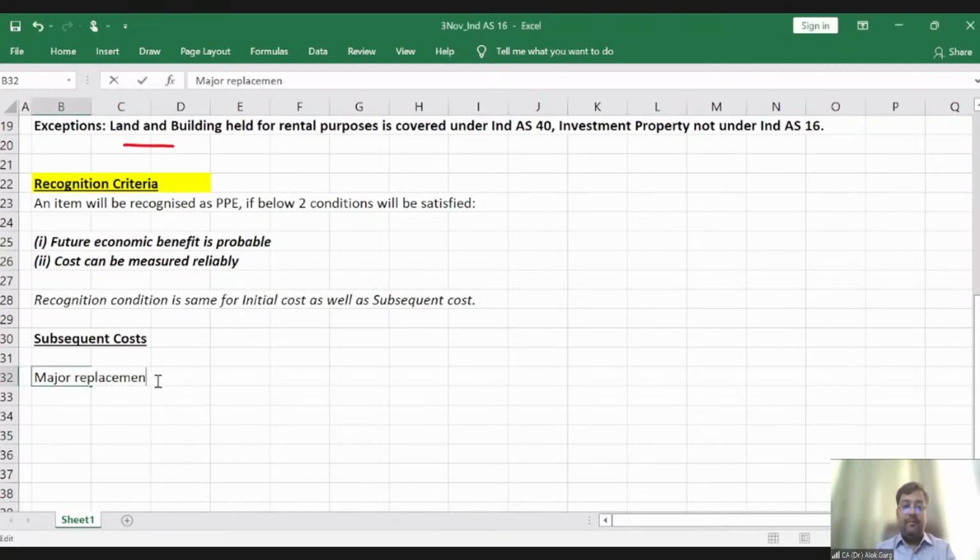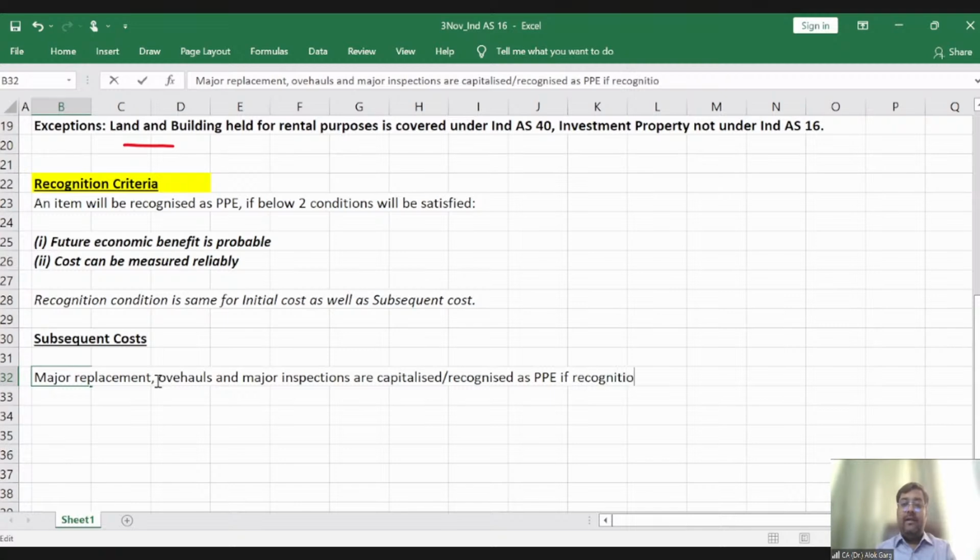Major replacement, overhauls and major inspections are capitalized, or I would say recognized as PPE, if recognition criteria is satisfied.